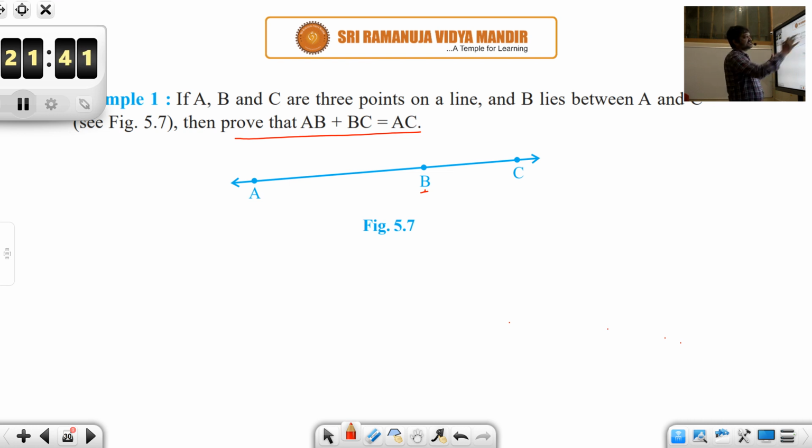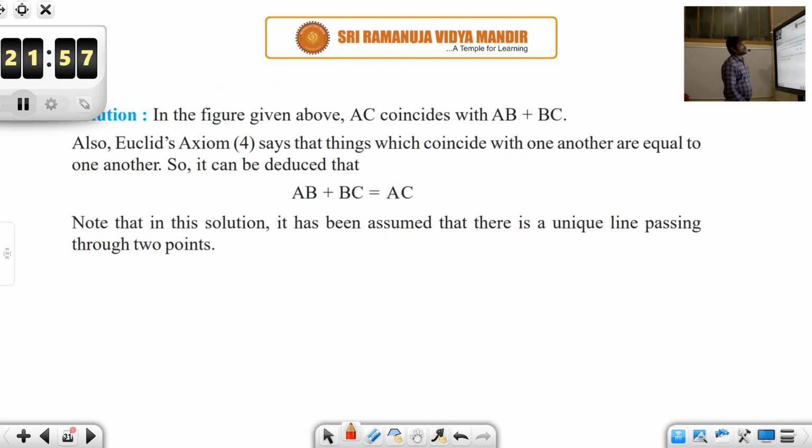See, given that A, B, C are 3 points on the same straight line. See, this is again very important. All these 3 points are on the same line, and it is given that B lies between A and C. Now your job is to prove that AB plus BC is equal to AC. So in the figure, okay, let me redraw that. B is a point that lies between A and C, right? So in the figure given above, AC coincides with AB plus BC, isn't it? AC, you could write as the sum of AB plus BC.